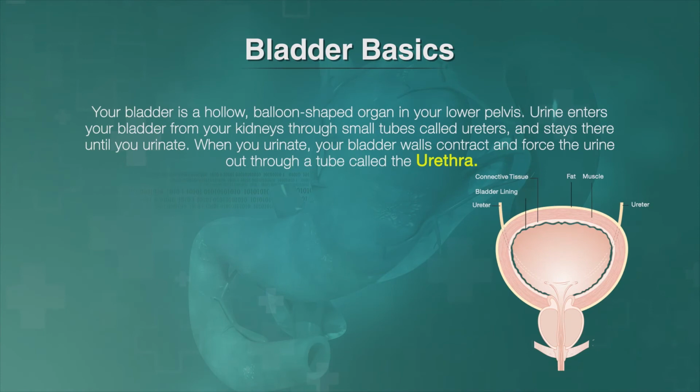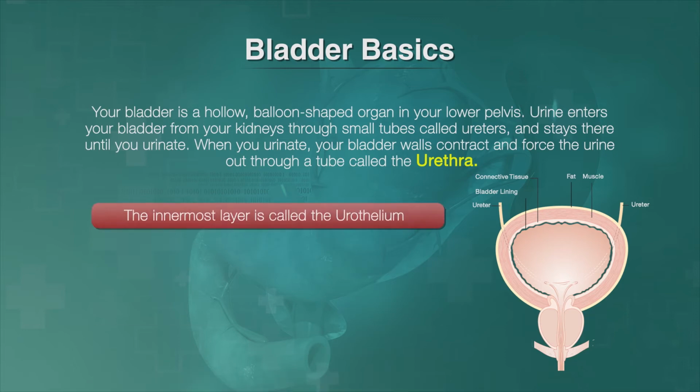Your bladder is a hollow, balloon-shaped organ in your lower pelvis. Urine enters your bladder from your kidneys through small tubes called ureters and stays there until you urinate. When you urinate, your bladder walls contract and force the urine out through a tube called the urethra. Your bladder wall has 4 main layers. The innermost layer is called urothelium, or transitional epithelium. Almost all bladder cancer starts here.